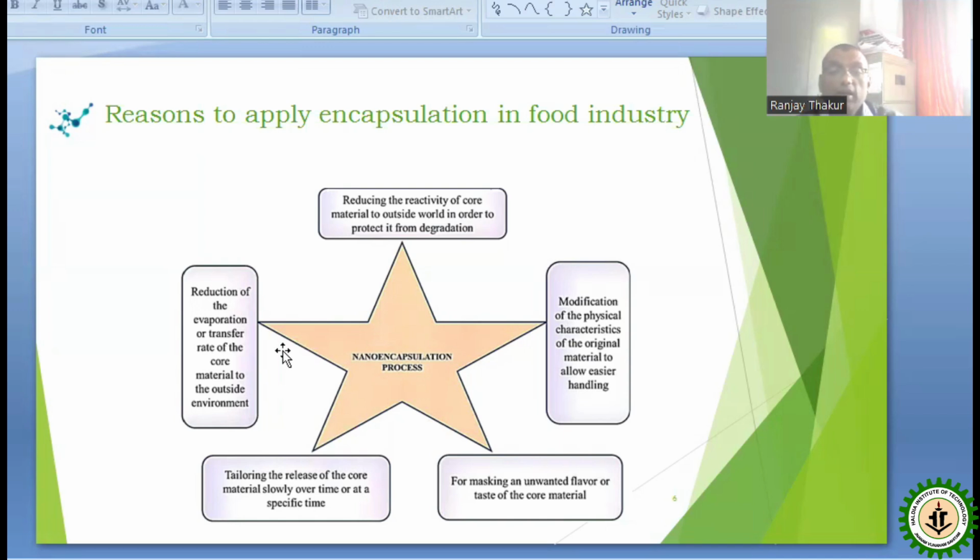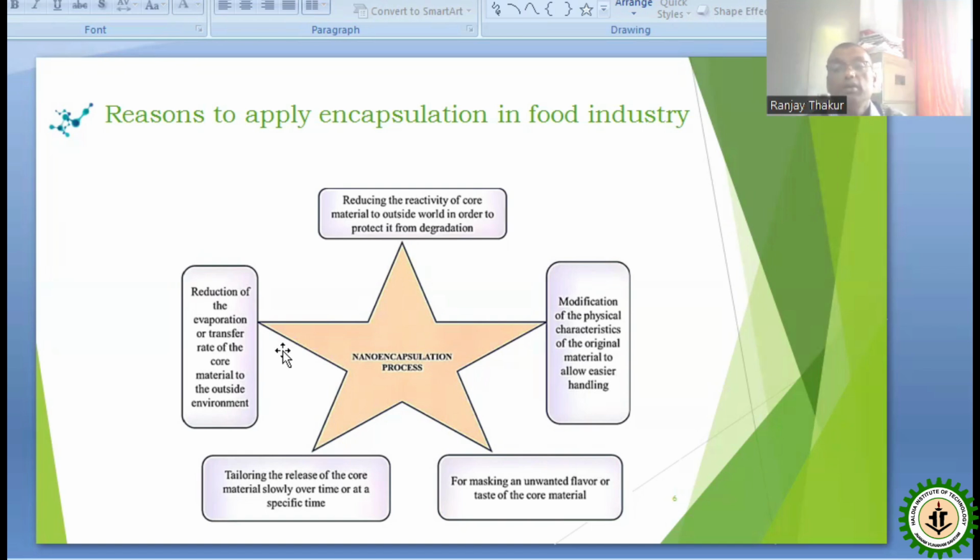Now, another purpose is masking unwanted flavor and taste of the core material. Sometimes additives, as we know, are used for different purposes. So sometimes when they interact with other components and reach our body, their flavor or odor may change.